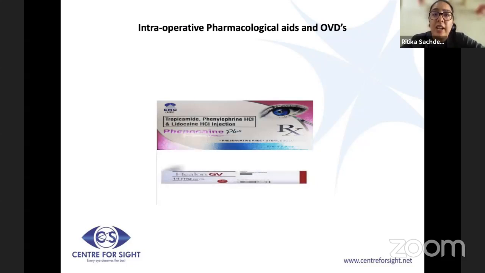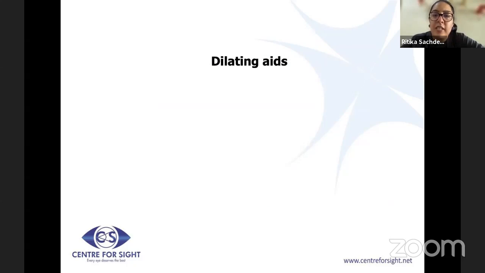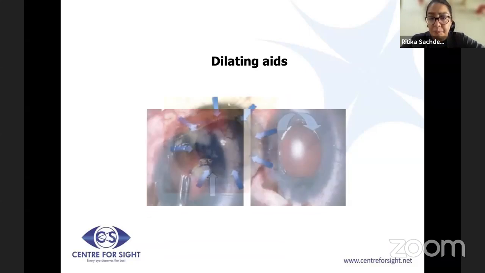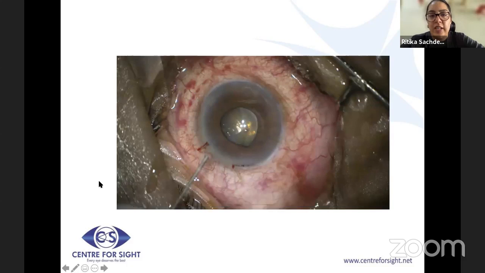I personally feel that a good viscomydriasis and use of phenocaine dilates this pupil well and keeps it well in place for the phaco. Use low flow parameters, dilating devices if you feel you're not able to manage the billowing of the iris, and try and minimize the number of times you enter and exit the eye. And you will be able to manage these cases successfully. Another thing that you saw, the iris prolapsing in the incision site. For that, a hook should ideally be placed in a manner that the iris is pulled away from the site of entry.